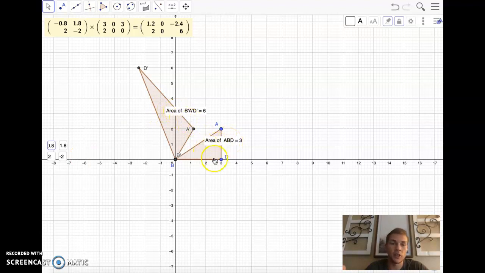Multiply the area of our original times 2, you get 6 as the area. So I would say that the relationship between the determinant of the transformational matrix and the area of the image polygon would be the absolute value of the determinant is the scale factor of the area of the polygon.